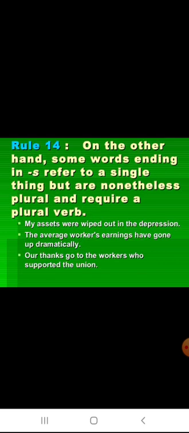Rule 14. On the other hand, some words ending in s refer to a singular thing but are nonetheless plural and require a plural verb. My assets were wiped out in the depression. The average worker's earnings have gone up dramatically. Our thanks go to the workers who supported the union. Here assets is a plural, so it took a plural verb were. Here earnings is plural, so the plural verb have is used. Here thanks is plural, so a plural verb go is used.